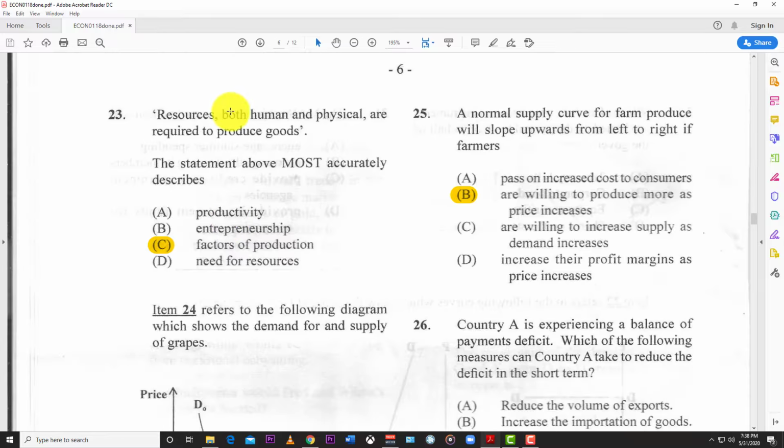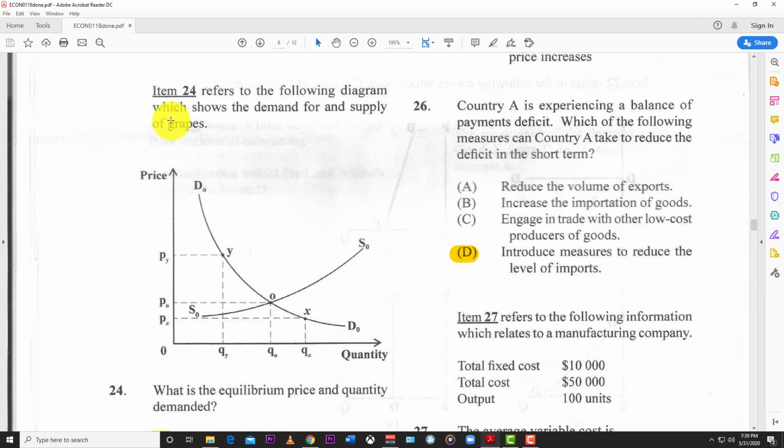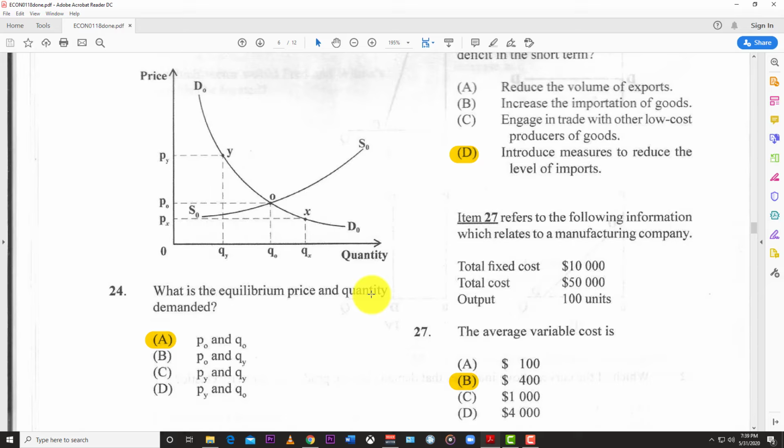23. Resources, both human and physical, are required to produce goods. The statement above most accurately describes C, factors of production: land, labor, capital, entrepreneurship. 24 refers to the following diagram, which shows the demand for and supply of grapes. And so you see the answer right here. What is the equilibrium price and quantity demanded? So where do they intersect? Where do supply and demand intersect? Right here. Come down, that's Q0, so that's the equilibrium quantity. Come across, P0, that's the equilibrium price. And so the best answer is P0 and Q0.